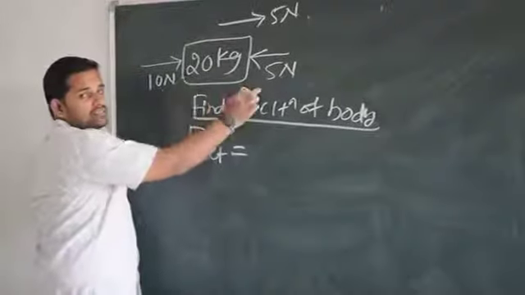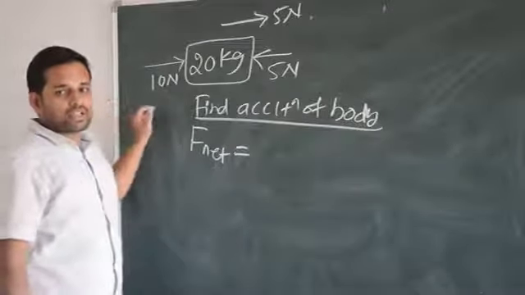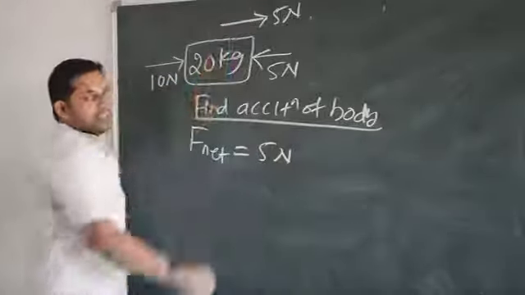Whatever net force is there, net means total. This is 10, this is 5. Together they do not become 15 because they are in opposite direction. So that's why it becomes how much? 5 Newton. 5 Newton in that direction.